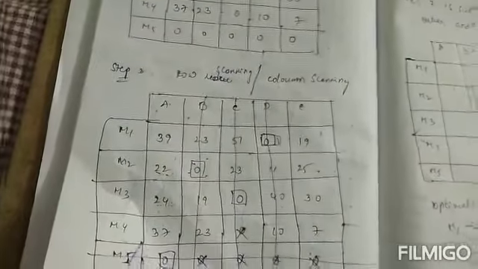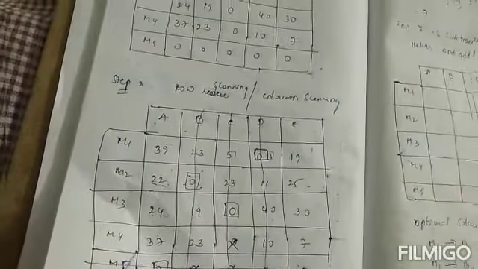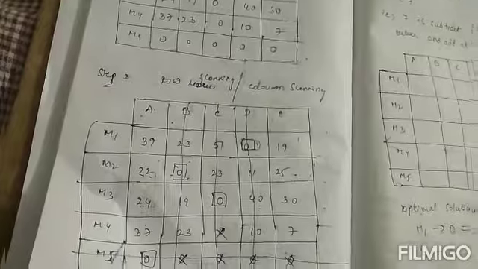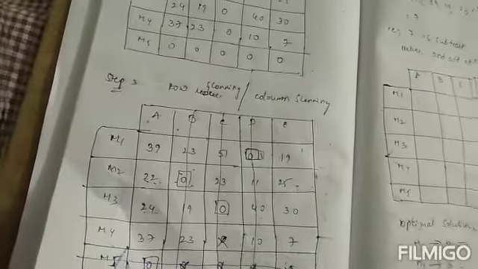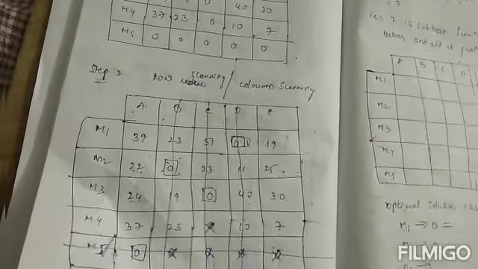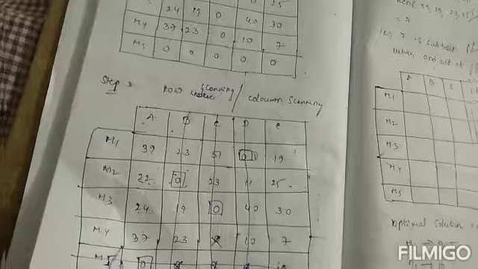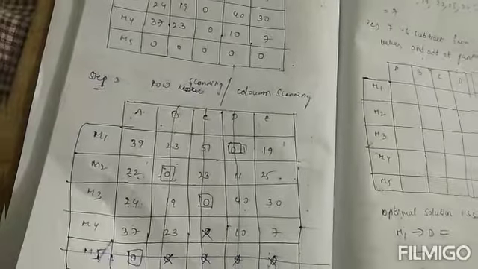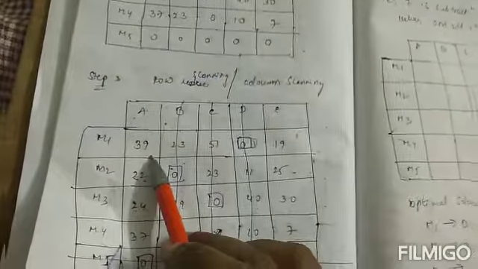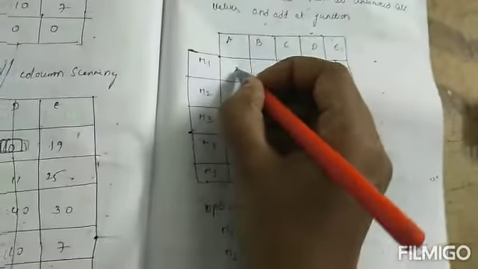Okay, that element we call a junction. So subtract the minimum value from the unallocated cells and add it at the junction. 39 minus 7 is 32.